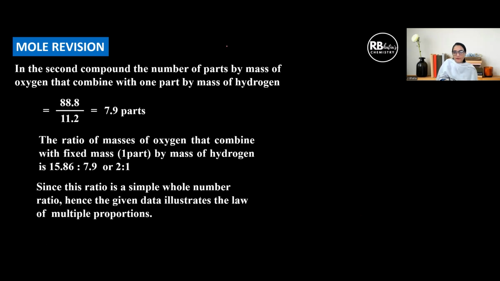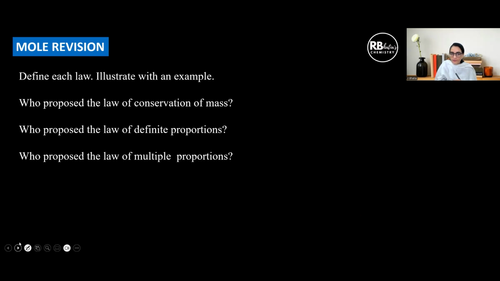Okay, 7.9 parts. So what do we get? We get, with the fixed mass, that is one part by mass of hydrogen, in the two cases this much of oxygen and this much of oxygen, which is in the ratio of 2:1, which means the law of multiple proportions is verified. So this is one way of asking a question.